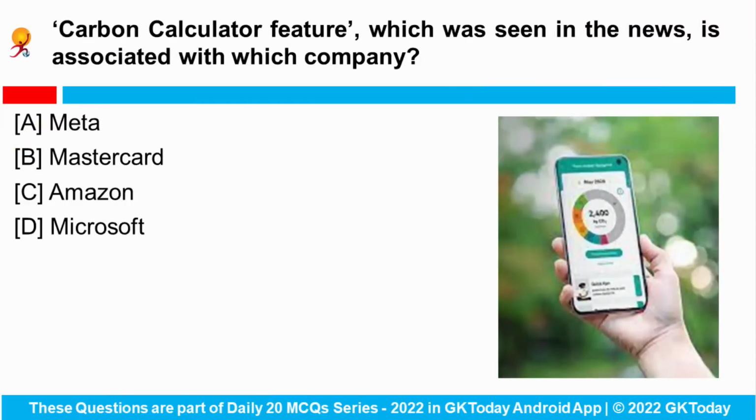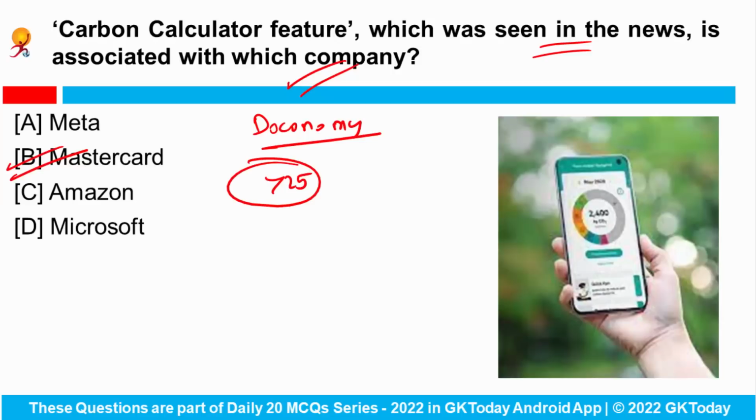Next question: the carbon calculator feature which was seen in the news recently is associated with which company? So global payments and technology company MasterCard is set to roll out the carbon calculator feature in the Indian bank, and the personalized carbon footprint tracker can actually inform the consumers about the cumulative effect of carbon footprint across the monthly spending categories. And the MasterCard carbon calculator was developed in collaboration with Swedish fintech Doconomy, and it is used in over 25 countries at present.